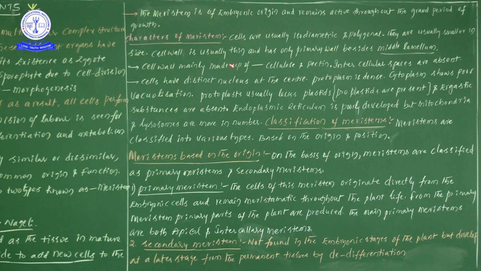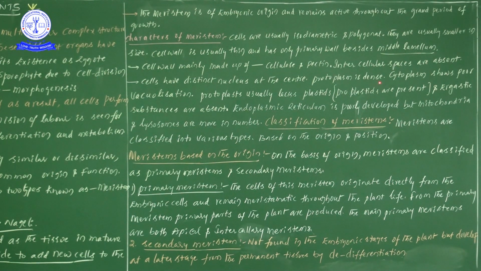The cell wall is mainly made up of cellulose and pectin, and intercellular spaces between the two cells are absent. Cells have a distinct nucleus at the center, a very clear, conspicuous nucleus.